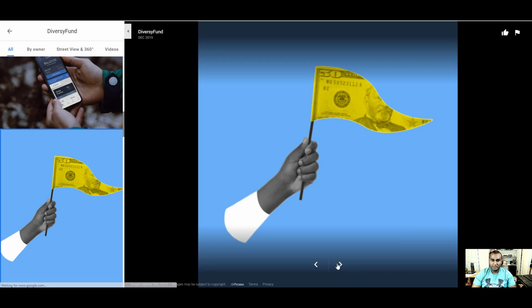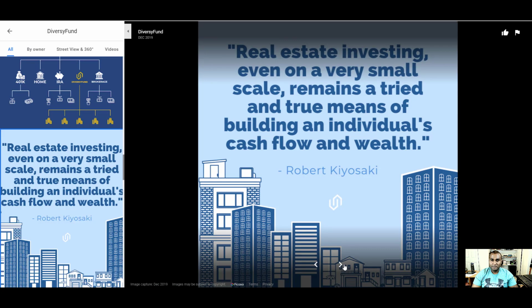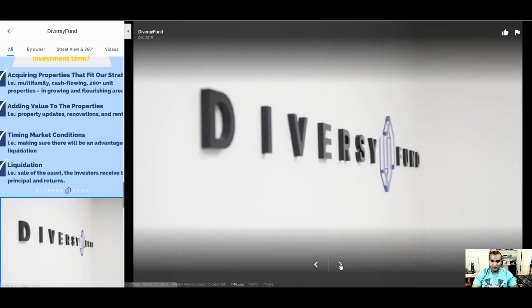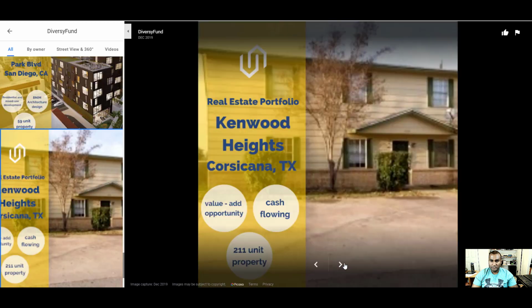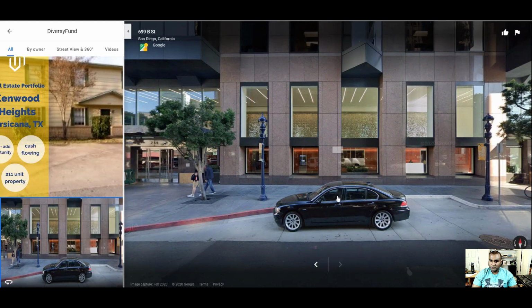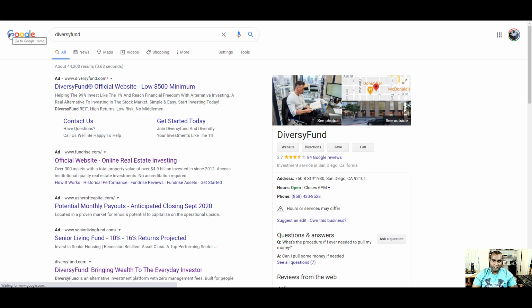Oh, they do have an app. Okay, and here they're showing you how you can diversify your fund: stocks, bonds, real estate, your portfolio. So if you have a 401k, home, IRA, DiversyFund, brokerage, right, you can be more diversified. Okay. Anything else? I guess this is the building that they are in. So that's what Google had to say.